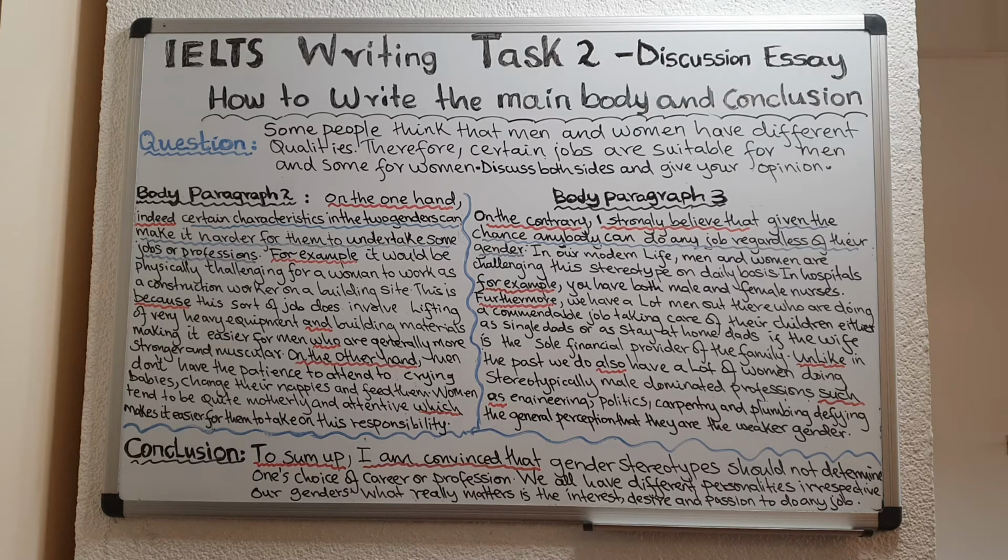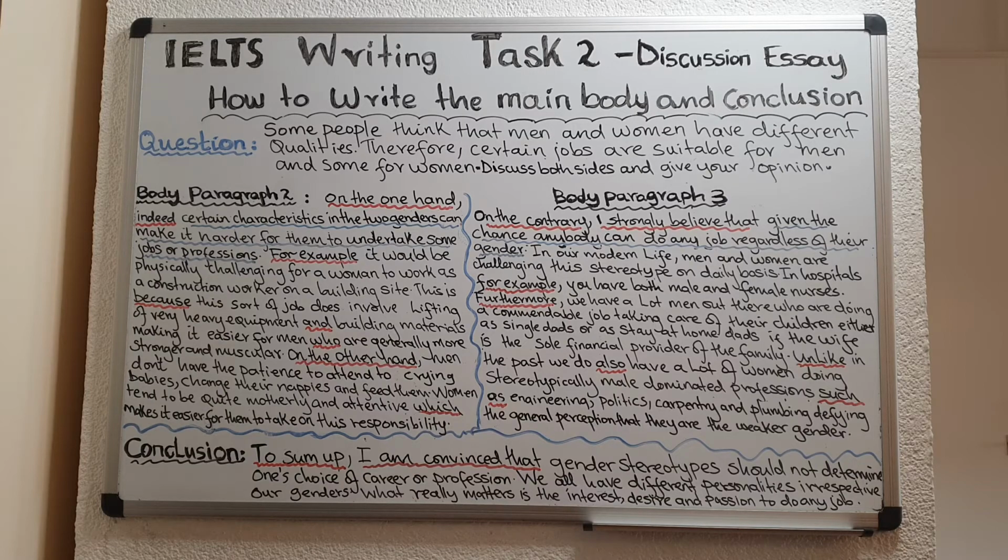In other words, you should write a paragraph arguing that regardless of the gender of somebody, it doesn't matter whether someone is a man or a woman, they can do any job. Okay? So in the first paragraph, you're supposed to agree with the statement. And then in the next paragraph, you're supposed to disagree with the statement. And then you're supposed to provide your own personal opinion.